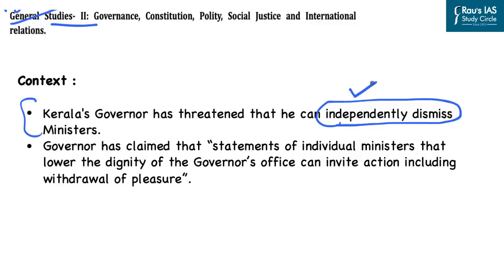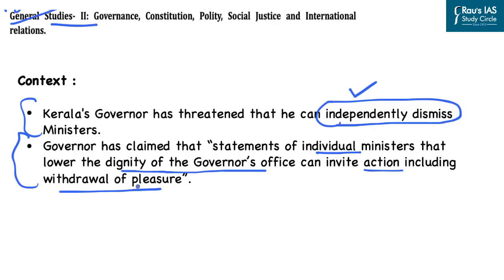In this case of Kerala, the governor has claimed that statements of individual ministers that lower the dignity of the governor's office can invite action, including the withdrawal of pleasure, which means the governor can dismiss the ministers. That is what the governor is claiming, because the governor is the constitutional head of the state. If the statements given by the ministers lower the dignity of the office of the governor, the governor can withdraw the pleasure on the basis of which the ministers are appointed, or at least the constitutional provision says so.